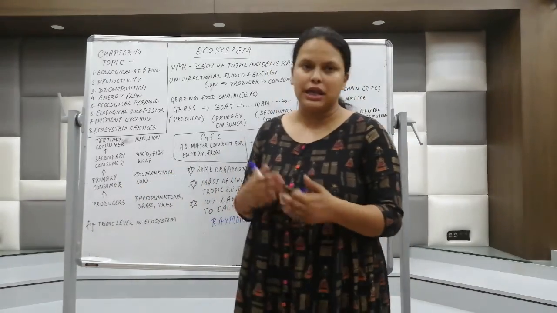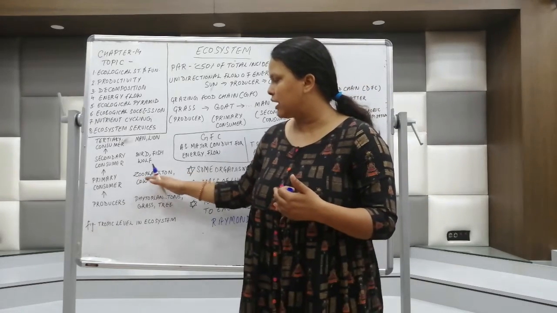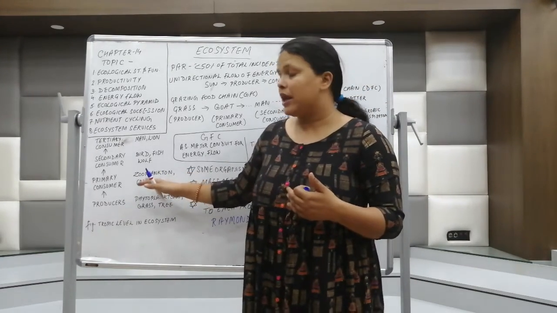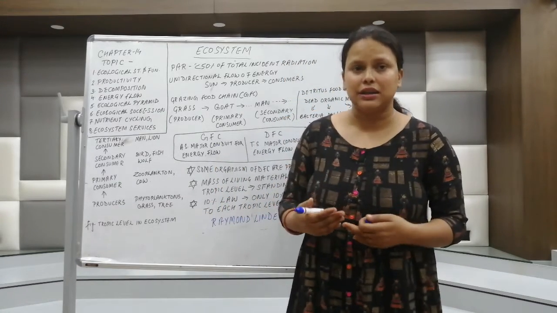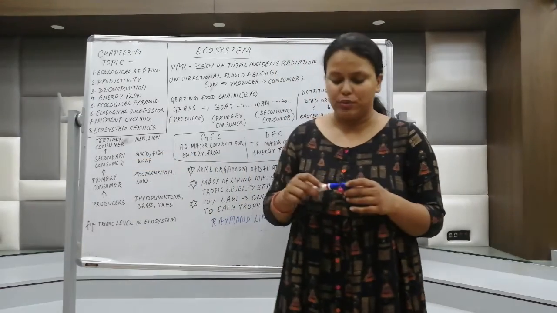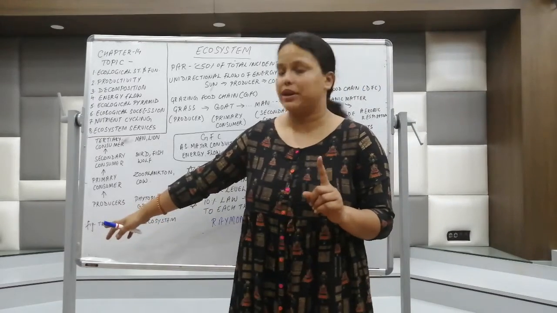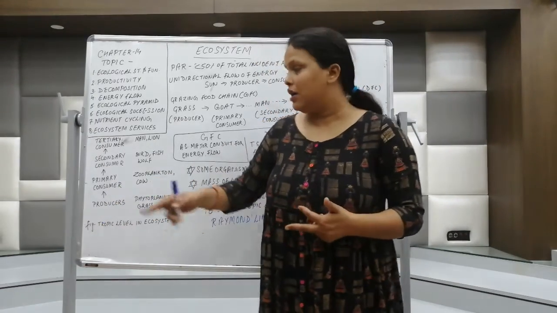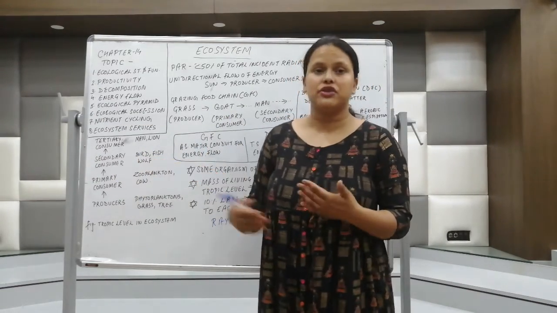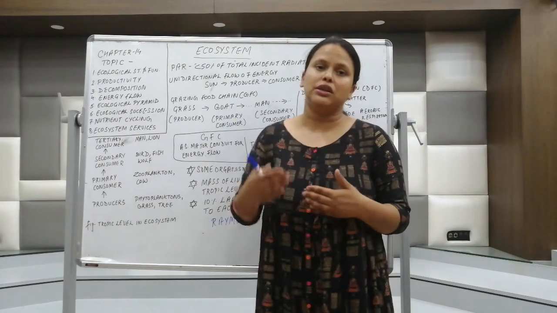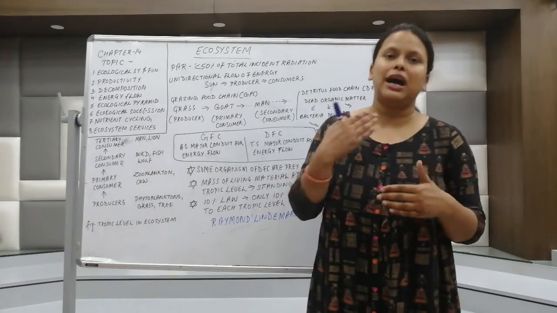Next are the primary consumers, also called herbivores. They are the zooplankton in the aquatic system. In the terrestrial system, they are cows, deer, and rabbits. Then the secondary consumers are in the third trophic level. Producers were the first trophic level, primary consumers the second, and secondary consumers the third. Secondary consumers are birds, fishes, and wolves. Then the top or tertiary consumers, man and lion, are the highest trophic level.